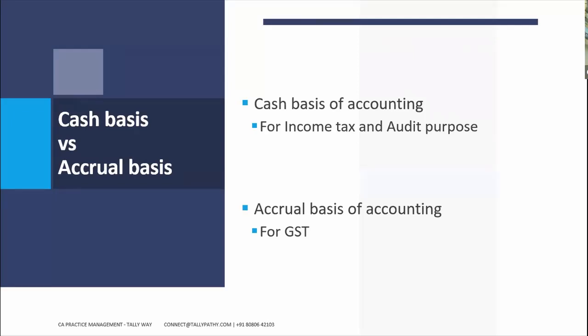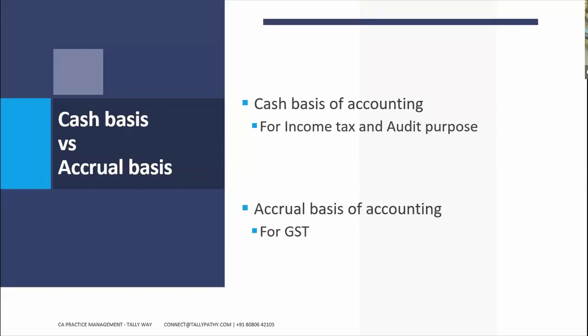What should I do? My suggestion here is, and there is no perfect solution to this, but how can we handle this scenario in Tally? A very simple proposition. My suggestion is to start maintaining your accounts on accrual basis as discussed in this session, like work list, work done. So you get all the compliance list, and it is an accrual basis of accounting. So you can generate your GST liability from Tally and pay it to the government.